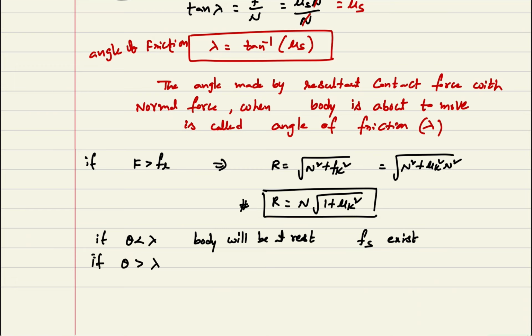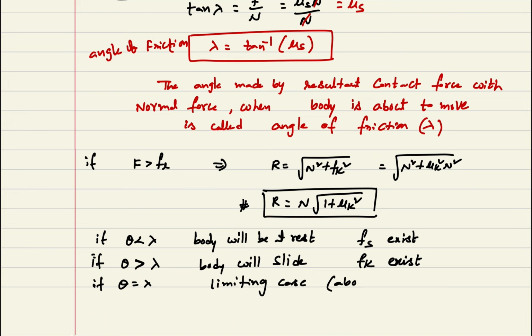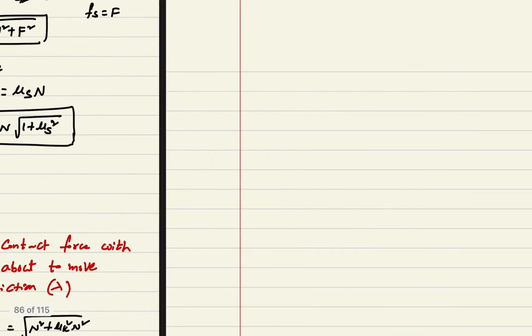If theta is greater than lambda, the body will slide. Kinetic friction exists. If theta is equal to lambda, it is the limiting case, about to move. Observe this carefully.